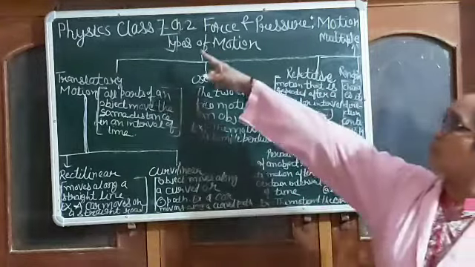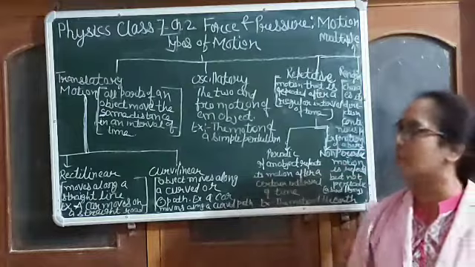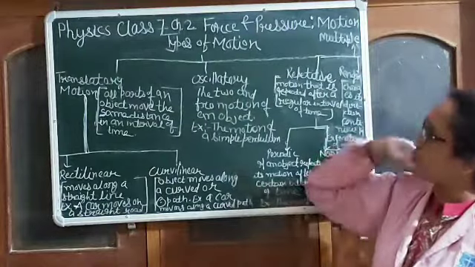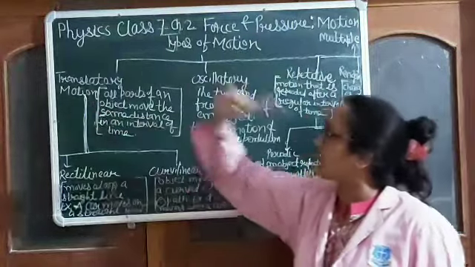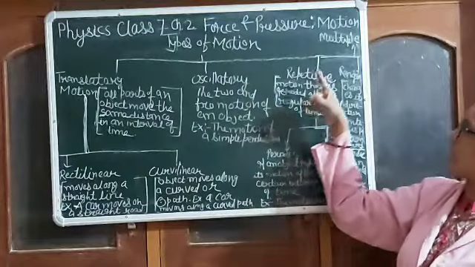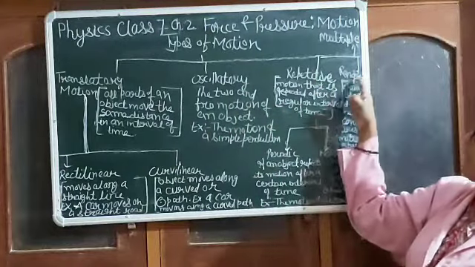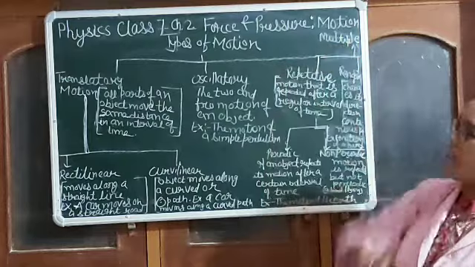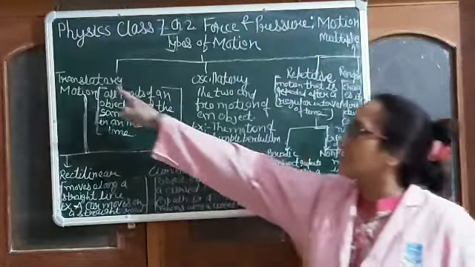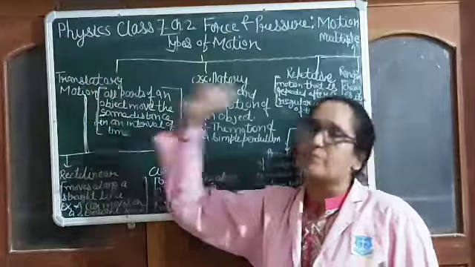Now we will come to the point: types of motion. What are the types of motion? The types of motion are translatory motion, oscillatory motion, repetitive motion, random motion and multiple motion. So first we will see the first type, translatory motion.